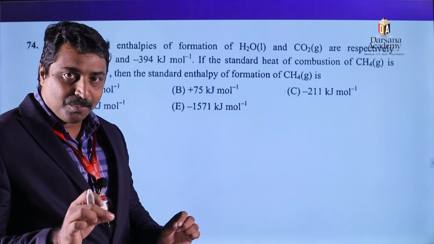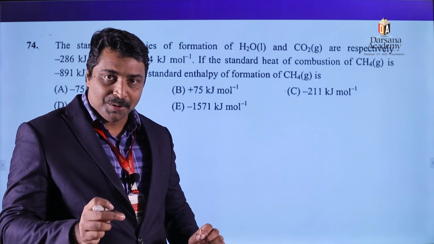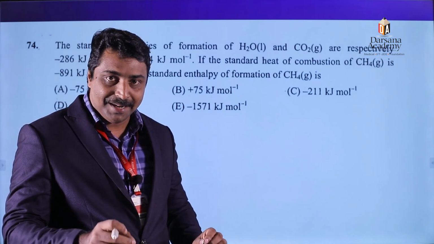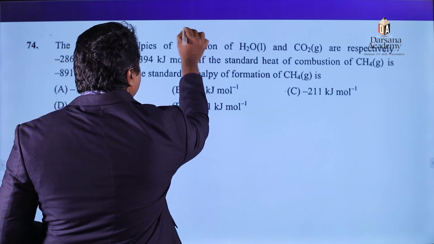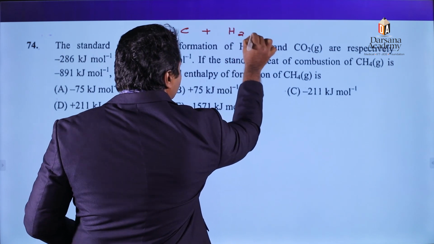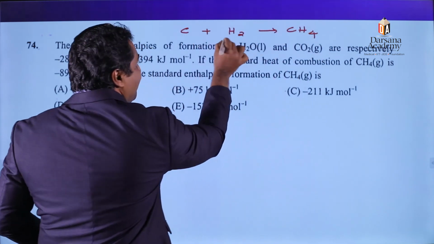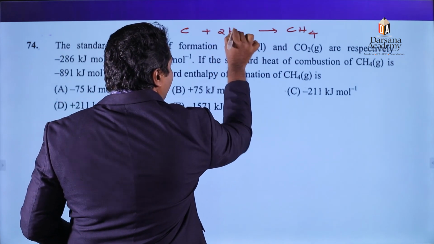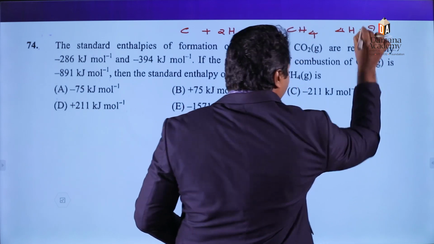What is enthalpy of formation of methane? 1 mole of methane is produced from its constituent elements combined in their elementary form. Therefore, we can write the enthalpy of formation of methane as 1 mole of methane produced from its constituent elements carbon and hydrogen in their elementary form. So we need to find out the enthalpy change for this reaction.